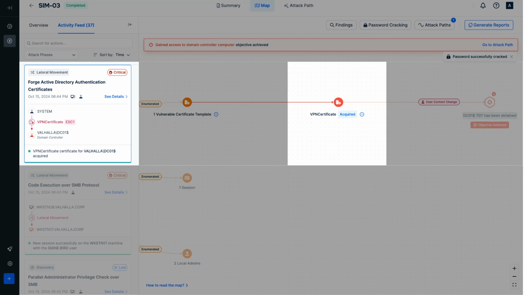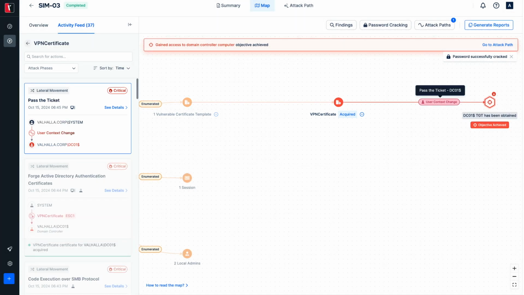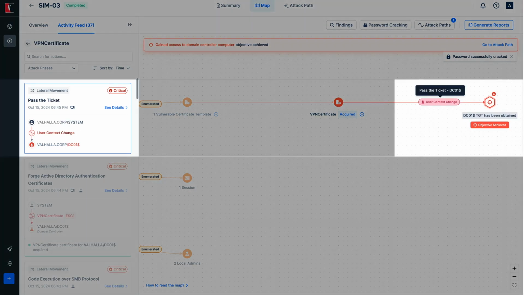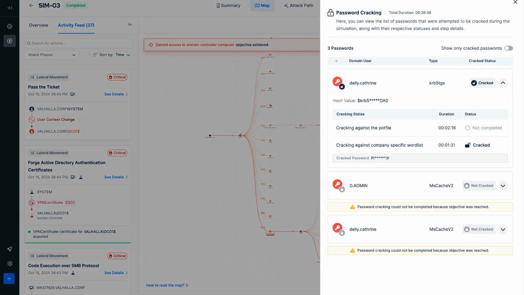As a result of this action, a certificate was issued in the name of the domain controller, DC01. By using the certificate issued in the name of DC01, a Kerberos ticket was requested for DC01, granting access to DC01 privileges. Consequently, the entire domain has been compromised. Using the offline password cracking feature, attempts were made to crack passwords for 3 different users. One of the hash types is KRB5TGS, while the remaining 2 hash types are MSCashV2, resulting in the retrieval of the user Deli Catherine's password in plaintext.